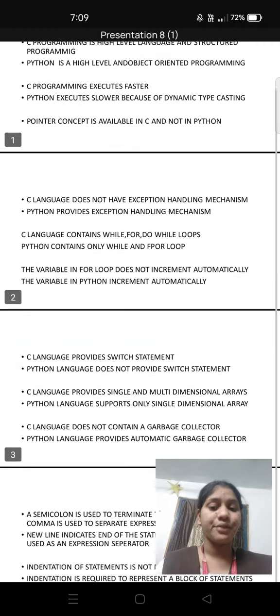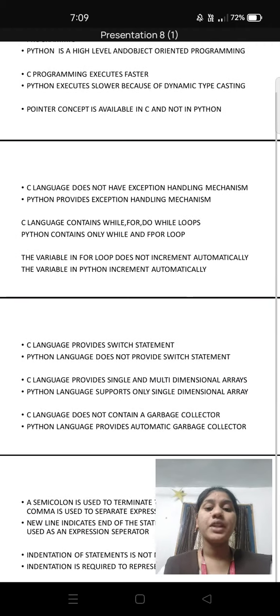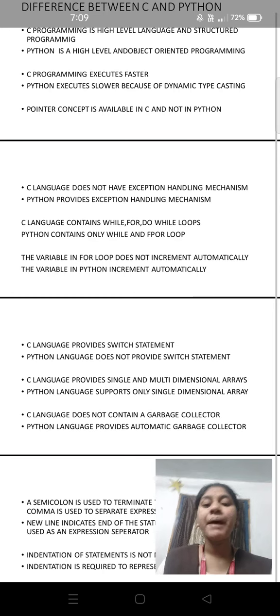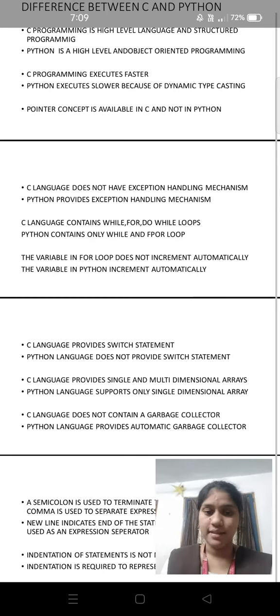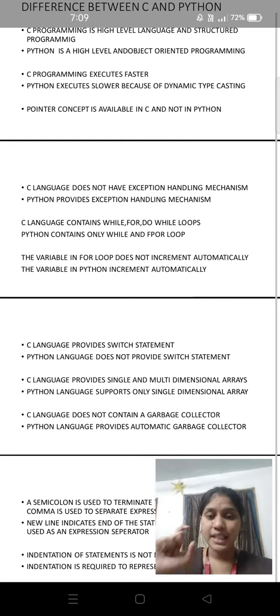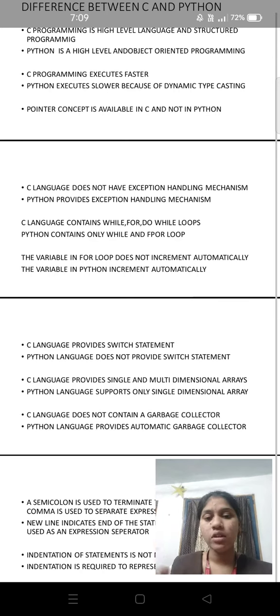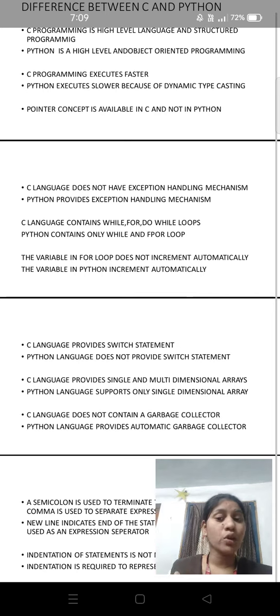The seventh difference is that C language provides a switch statement, whereas Python does not provide a switch statement. In C language the switch statement is very useful because we have an expression and we have cases. We cross-check the cases against the expression. If a case matches, then the block of statements in that case will be evaluated.